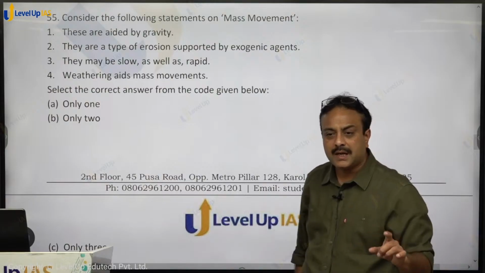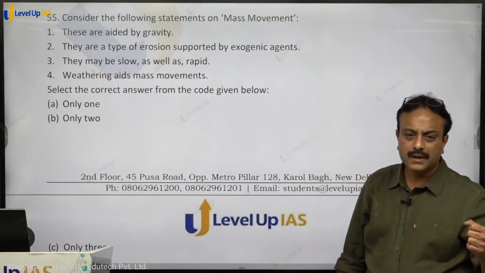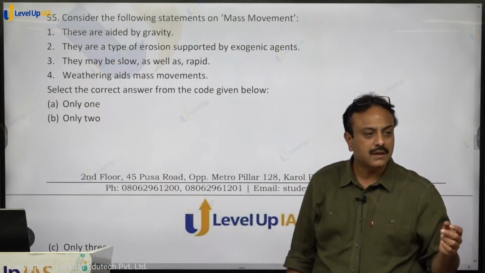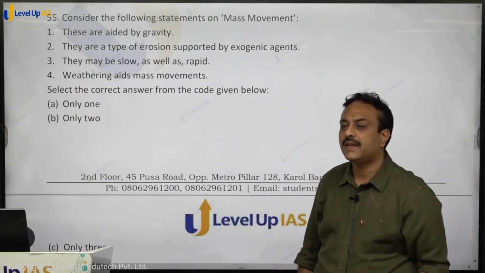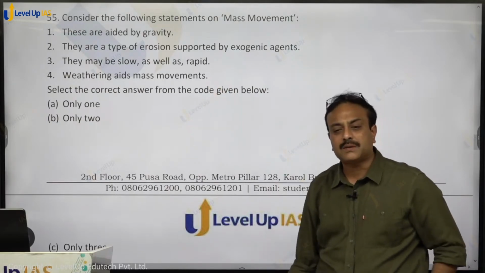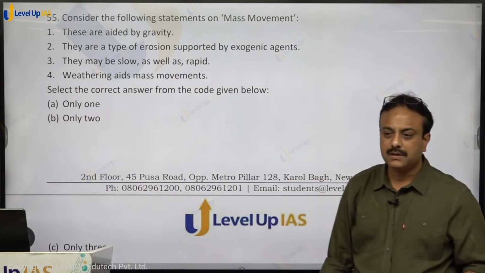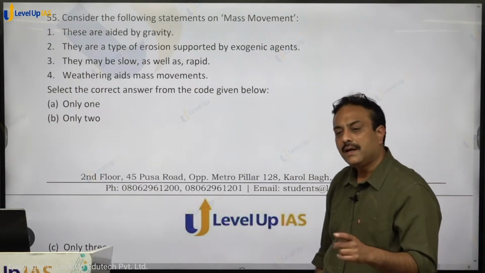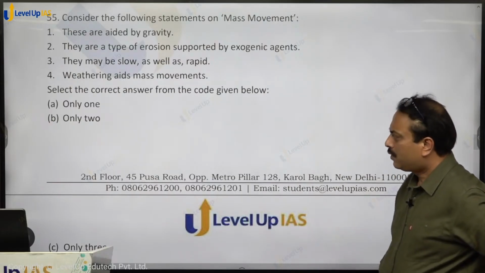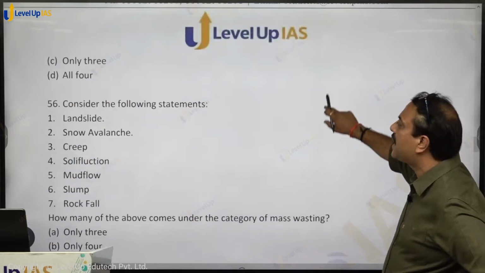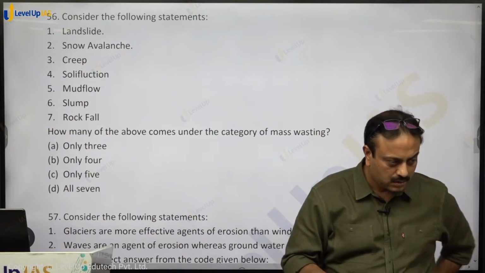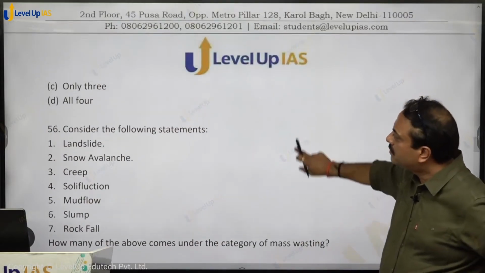They may be slow as well as rapid. Slow: solifluction है, soil creep है, slow होगा. Rapid: landslide, avalanche, rockfall, debris avalanche, they are all rapid. So they can be slow or rapid. Weathering aids mass movement. Aids तो सबको कर ही रहेगा, right? So it is not a direct cause. It is only aiding mass movement. So 1, 3 and 4 are correct. 2 is wrong. So only 3, option C, shall be the right answer. Yes. Any question? Yeah.